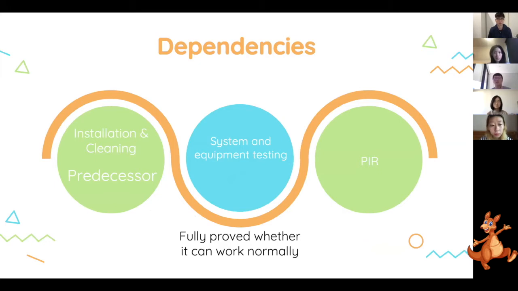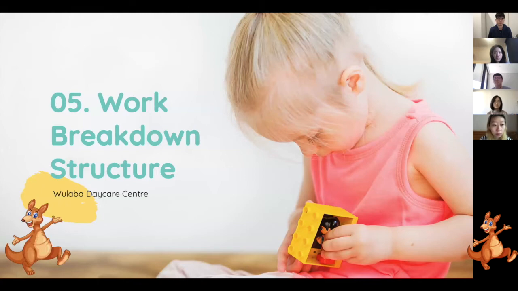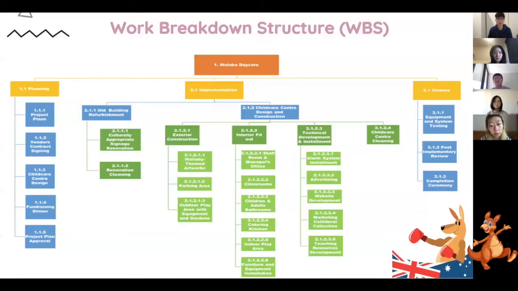So the next page is the work breakdown structure. It divides the total project into several levels. So here are 3 phases and many deliverables and segments from the levels. So next, I will pass over to Vanessa. She will introduce the next part.